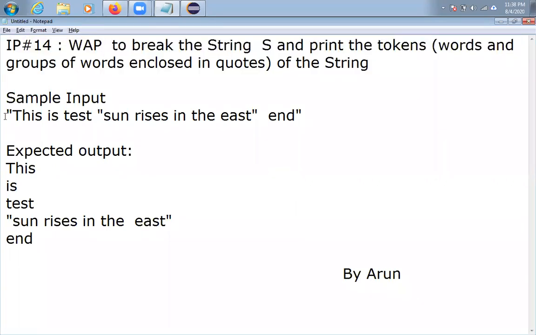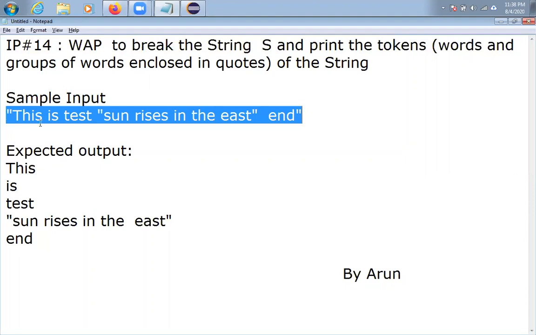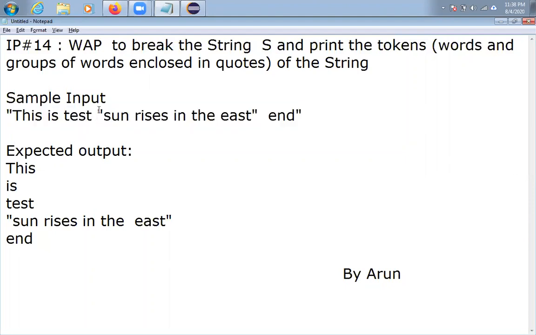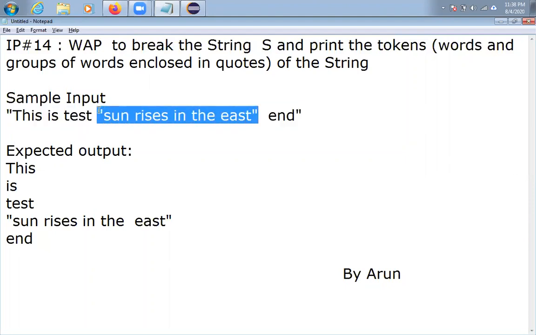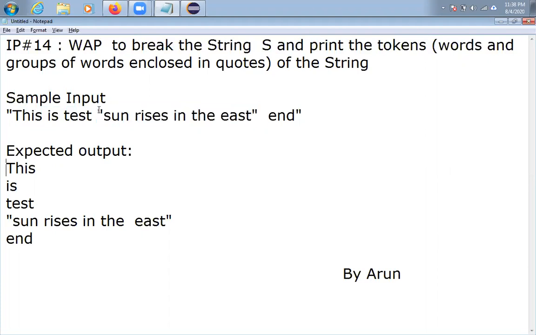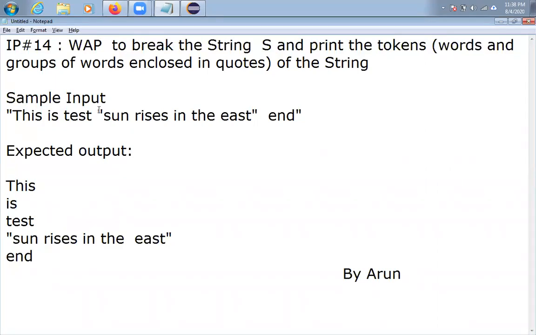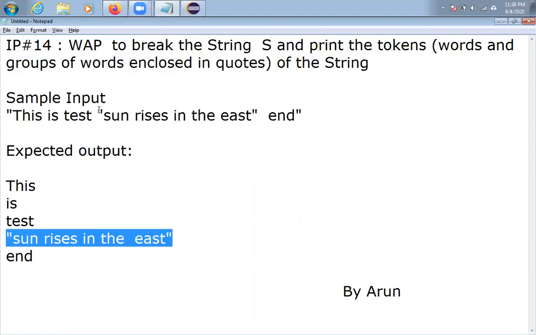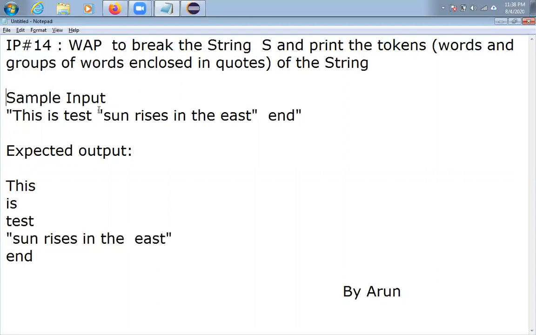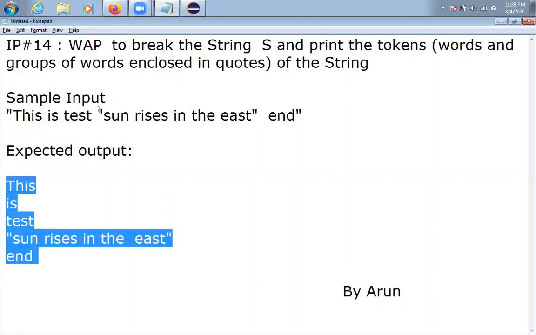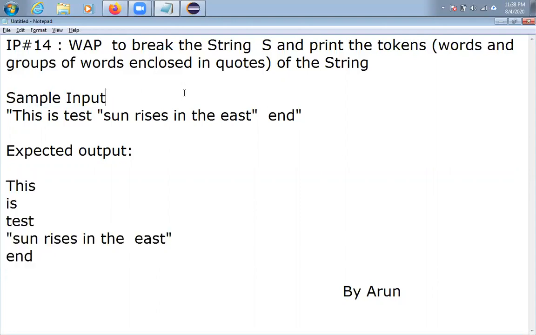In simple words, they have given one string, and inside it I have one more string, friends. See, one more string, enclosed with double quotes. You have to split this string like this, but this part is like a text, so it should not break, it should stay like this only. So this is the sample input, this is the expected output, friends. We have to achieve this program. I hope you understood the problem.